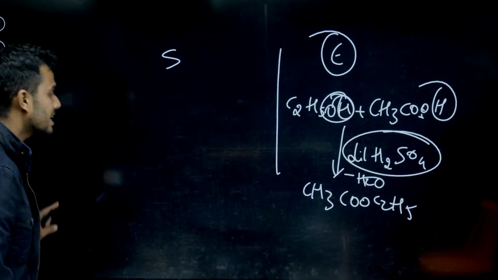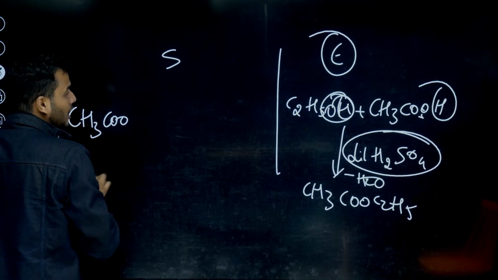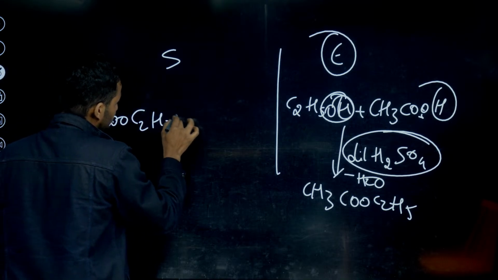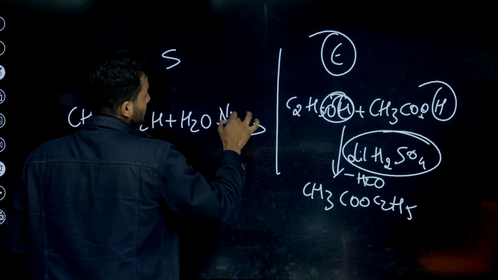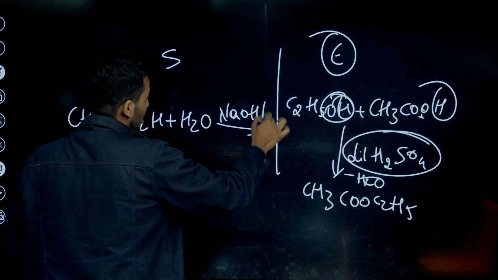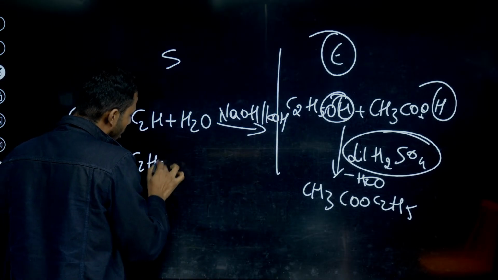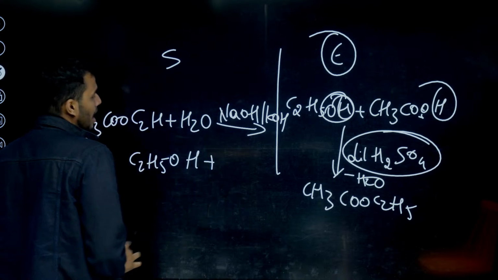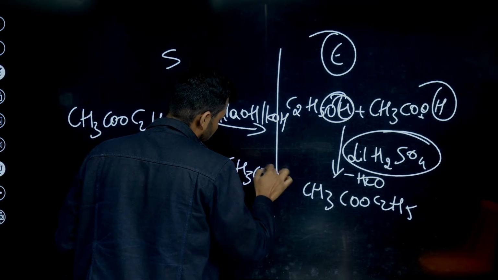This is called esterification. Saponification is the reverse. Whenever an ester undergoes hydrolysis, it is broken down. The ester is broken down in the presence of a strong base, NaOH or KOH, to yield glycerol, which is alcohol, and the salt of the acid. This is called saponification. Reverse.